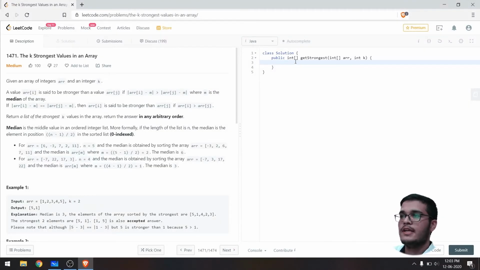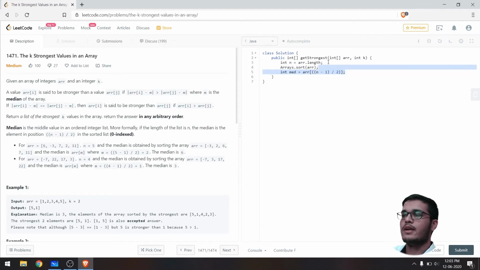So this is our LeetCode IDE. First of all, we'll be calculating the length of the given array, which we'll use multiple times to iterate the loops. After that, we'll be sorting the array as discussed. After that, we'll calculate the median, which we'll require for further calculations. And after this, we'll be using a TreeMap.